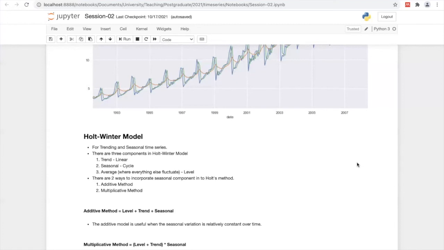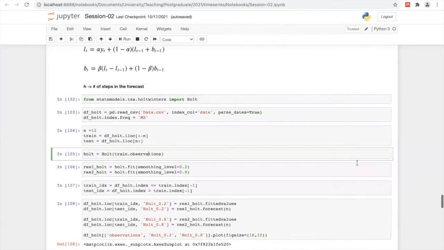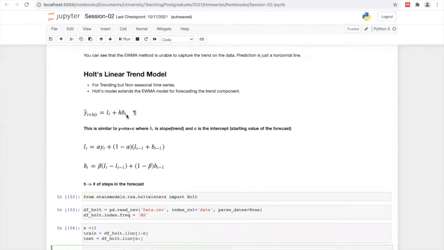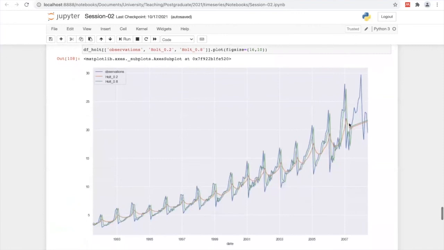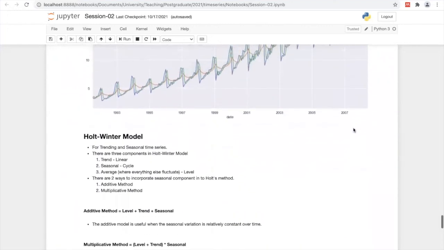Then the technical terms are level, seasonal cycles, and trend, the linear one, because you can see in the previous one, it's actually a linear model, right? This is a linear model. Then it reflects the linearity, but not the seasonal component, not the fluctuations. Good.